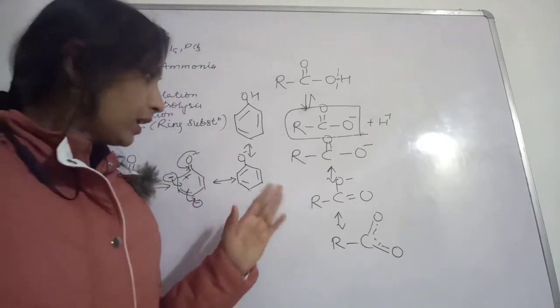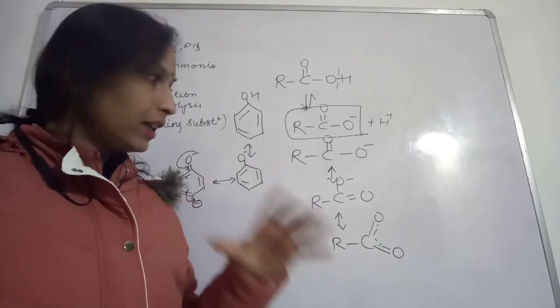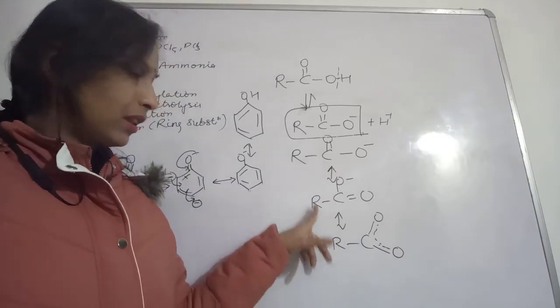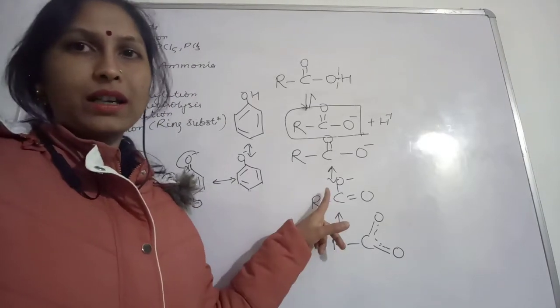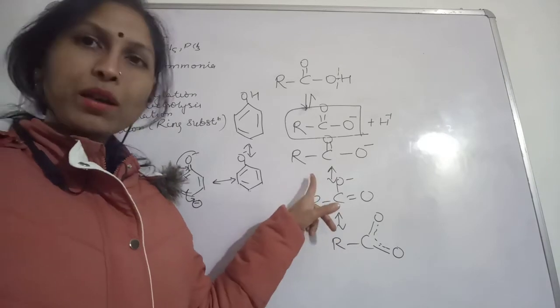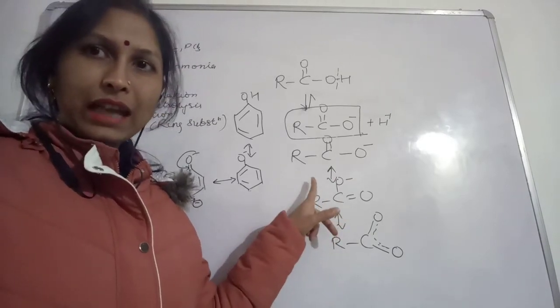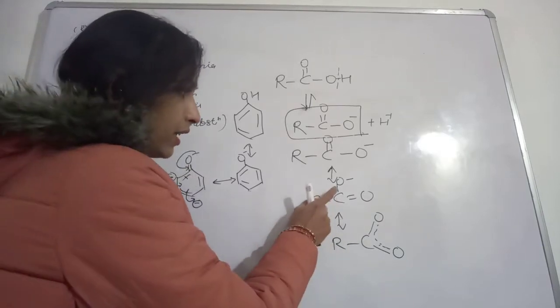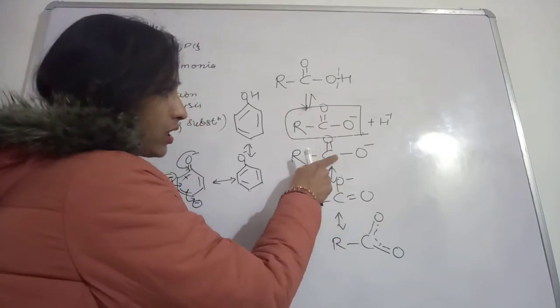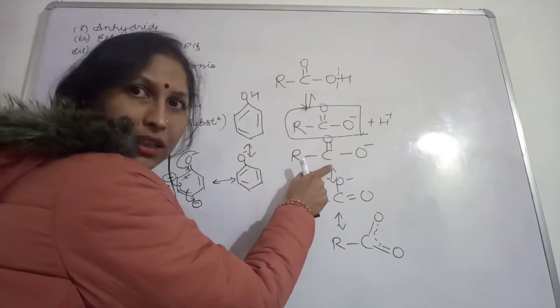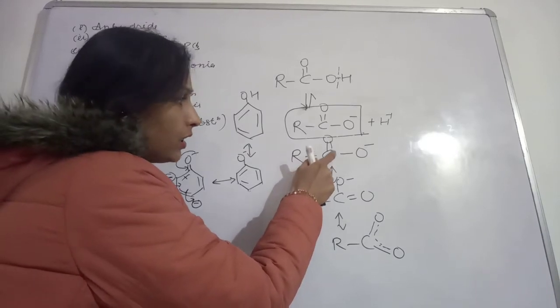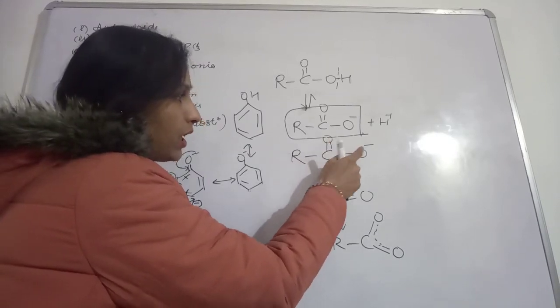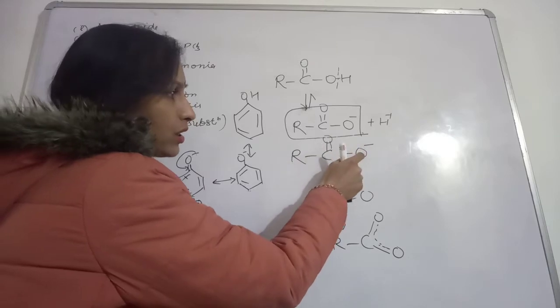Okay, but the fact is that acetic acid will have more acidic strength. The reason is, see here, in the case of acetic acid, the negative charge will be on oxygen.